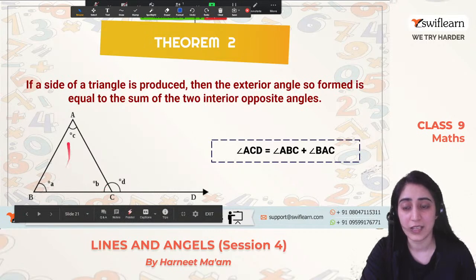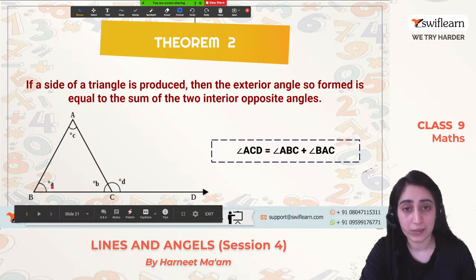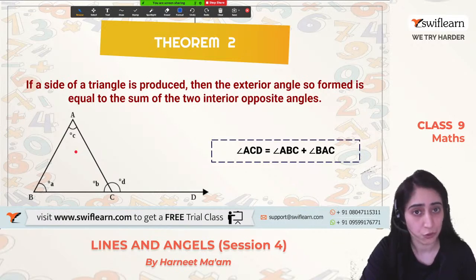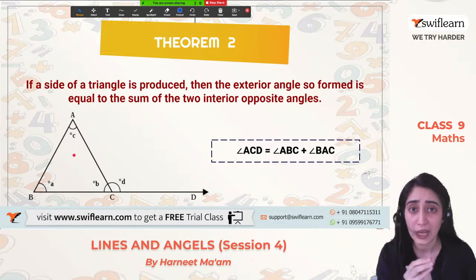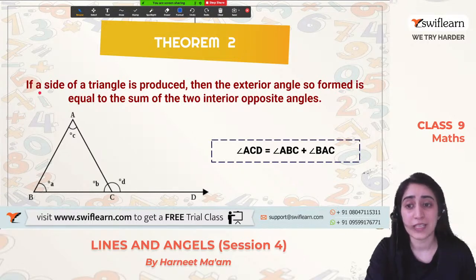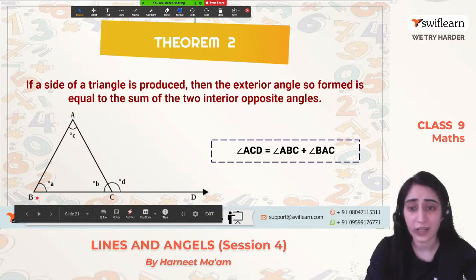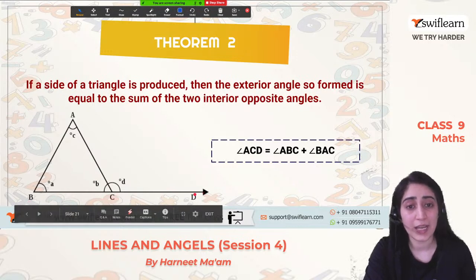So what's happening here is, it's a triangle ABC which we have drawn, and we have named the angles A degree, B degree, C degree. Alright, so we have named these angles with their degrees, taking them arbitrary because we don't know, and we want the theorem to be universally true. So that's why we are not giving a specific value to it, right? Okay. So it says if one side of a triangle is produced. So let's produce this side. What have we done? We have extended that side, that they want us to produce. So now extending it and naming it as D so that the naming is easy.